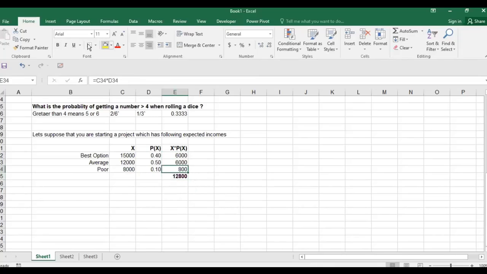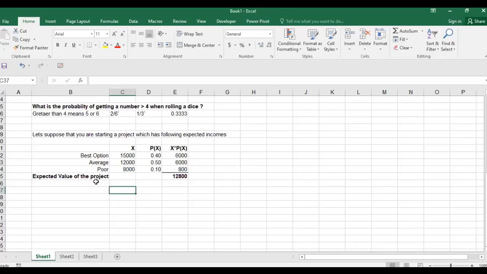What do we call it? This value, we call it expected value of the project. So this project has an expected value of 12,800, which means that I consider all the different possible options, all the different possible outcomes.